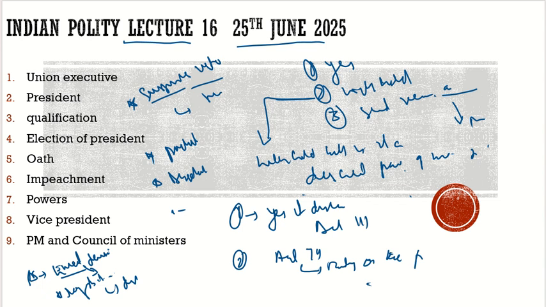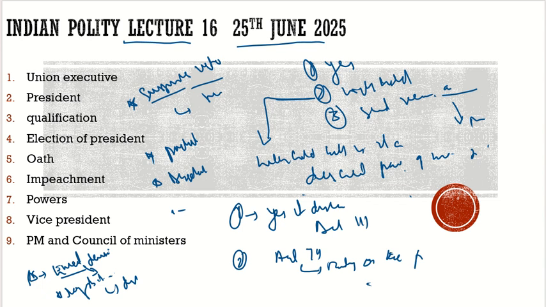You may ask me certain questions, sir. We did not discuss the various functions of the president. We did not discuss the mercy powers of the president. We will discuss that when we discuss the governor, because I told you the office of the president, the functions and the powers of the president, would remain in continuity till we complete this syllabus.